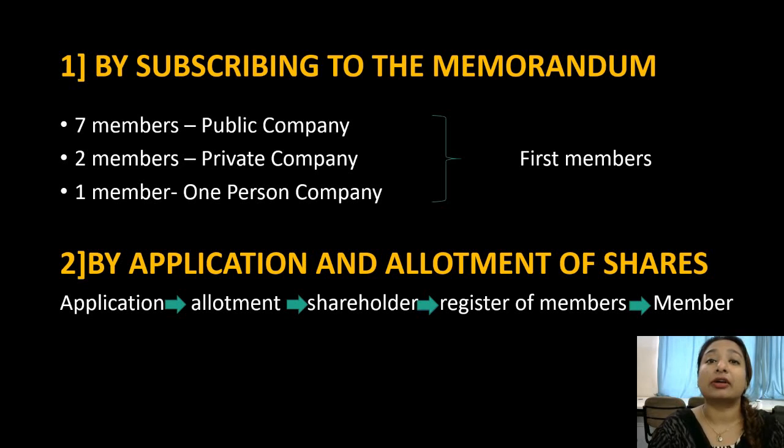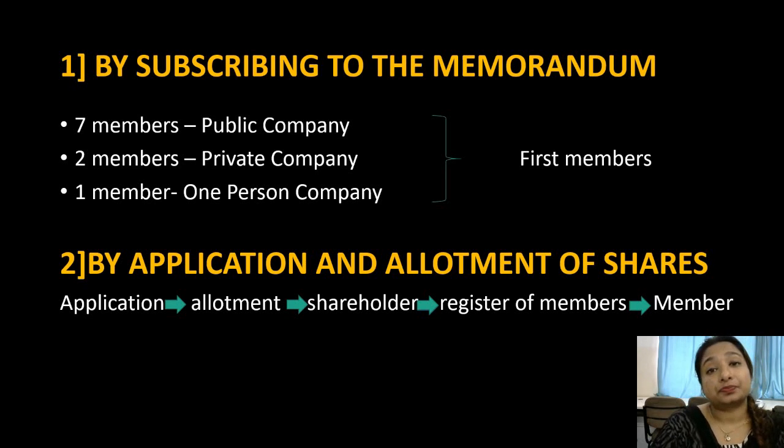Then you need to apply for it. You need to purchase the prospectus, and then you need to apply for the shares by filling the application form. Then, by seeing the requirements, the company allots the shares to the shareholders, and after that the person becomes the shareholder, that is the owner of the company.